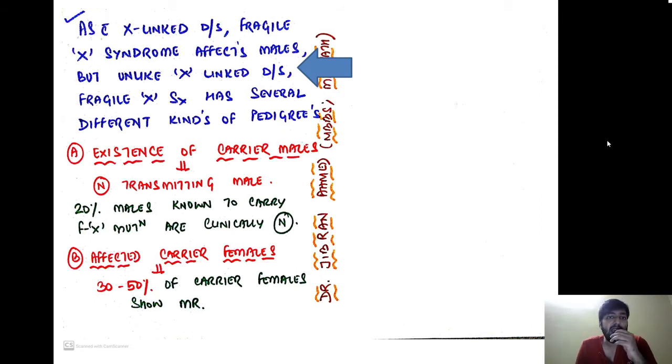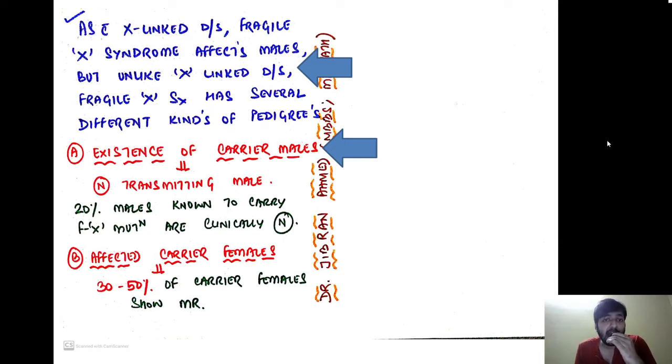In Fragile X syndrome, there is the existence of carrier males. As we have read about the X-linked disorders, we saw that there are carrier females, but we have never seen the concept of carrier males in a Mendelian disorder. So this is one thing which separates it from Mendelian disorder. The existence of carrier males means that they are normally transmitting males.